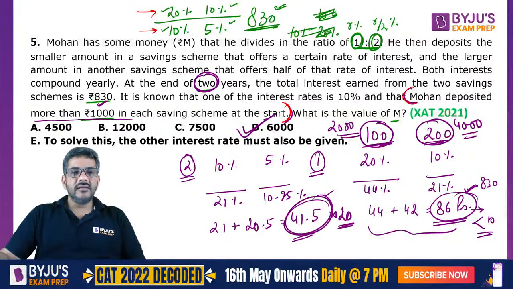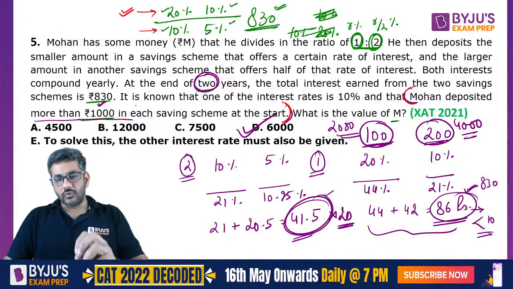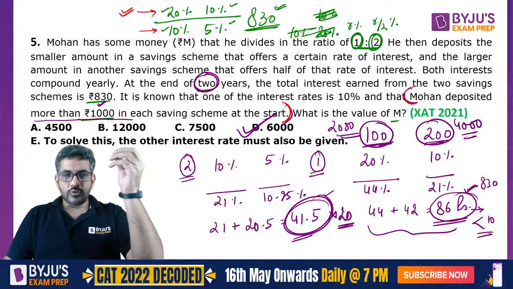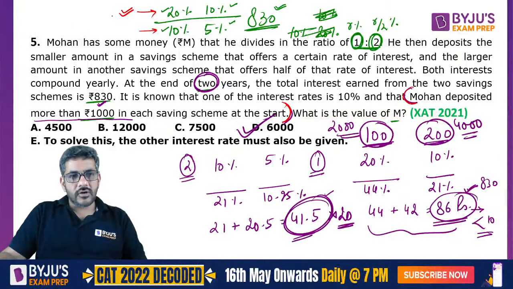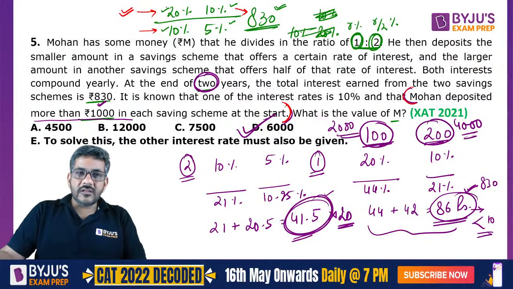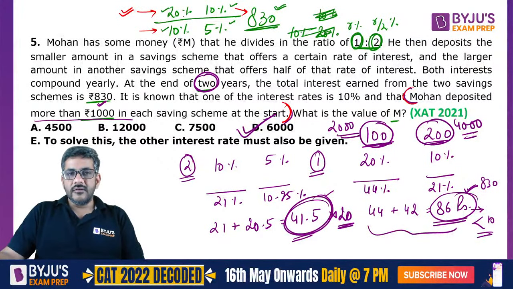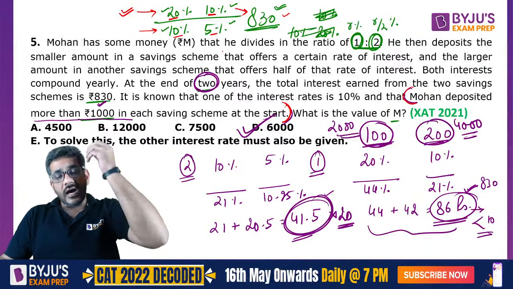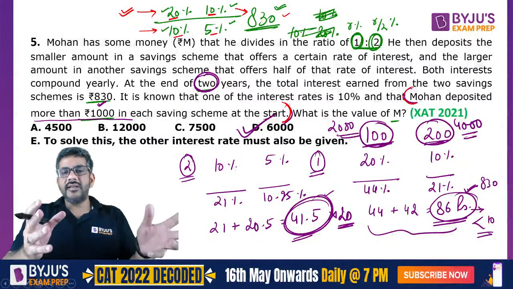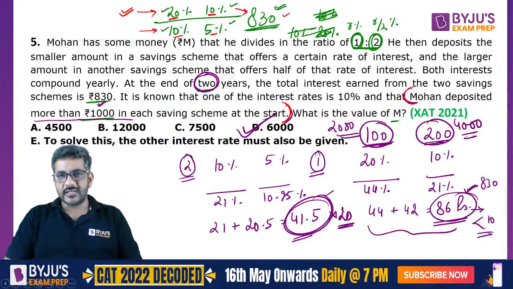The point is, suppose this case accepts the condition that both the amounts are more than 1,000. Just for a minute assume both my amounts were more than 1,000 and 830 came in this very case. So if both were more than 1,000 here, and taking 20% and 10% gave 830, then taking 10 and 5% will definitely give 830 if the amounts are more than 1,000, right? But 20 and 10% are giving you 830 of some amount.